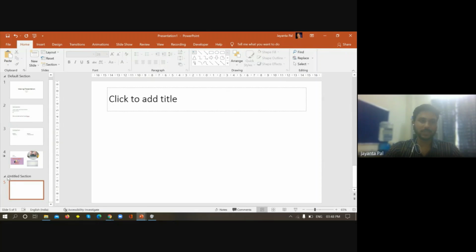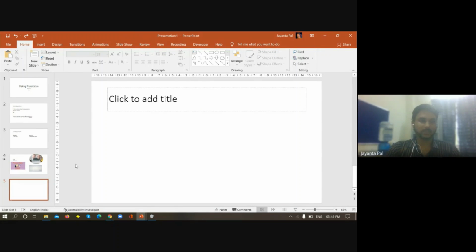This will insert a new section. I mean, this is not a section of the slide actually. Rather, this will be a new section of the slides, right? So slide 1 to slide 4 may be one portion of the presentation, and from 5 to maybe 10 is another portion of the presentation. Okay, so let us press Ctrl Z. I do not want that.